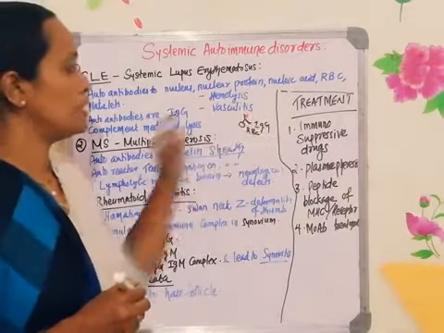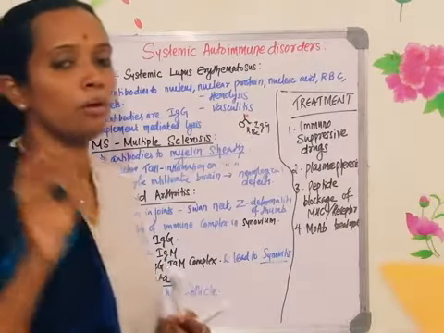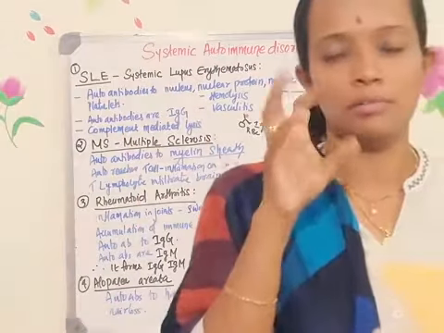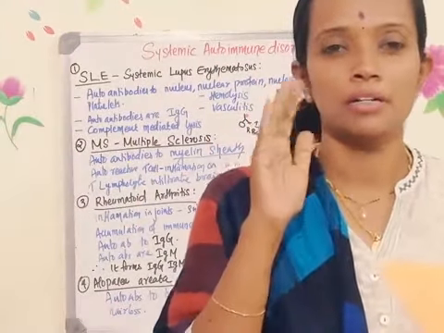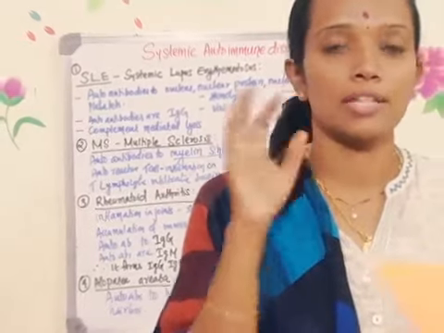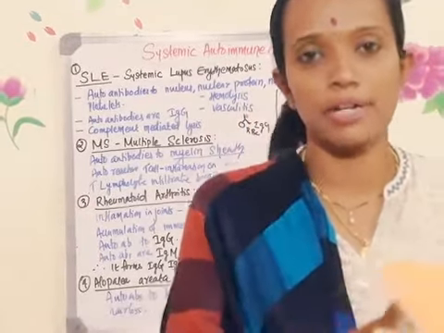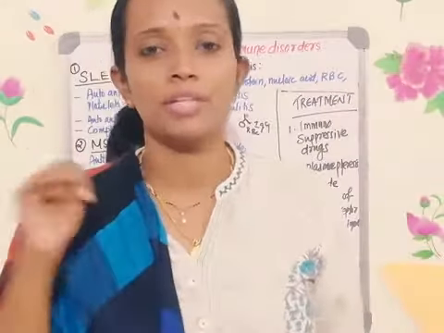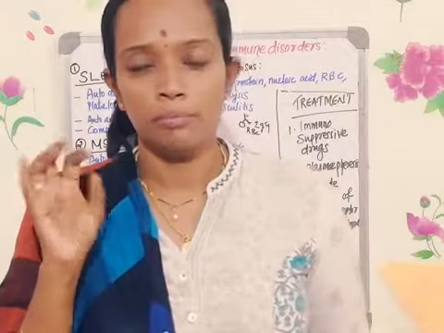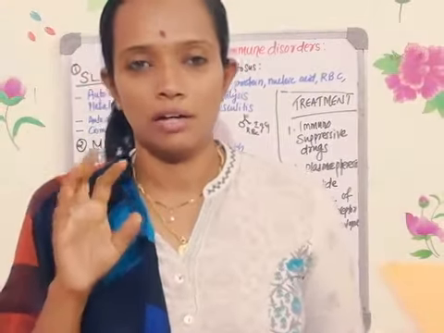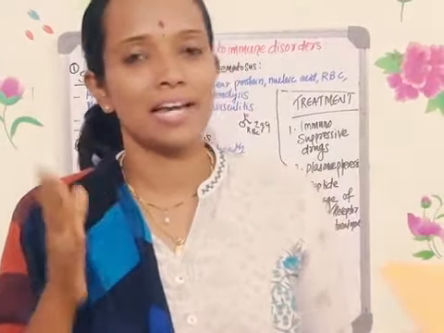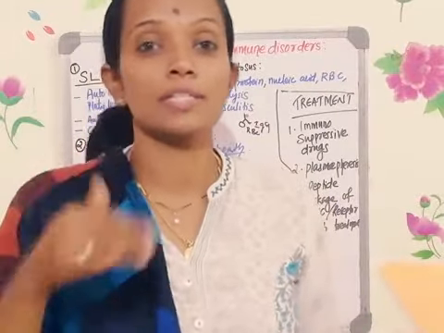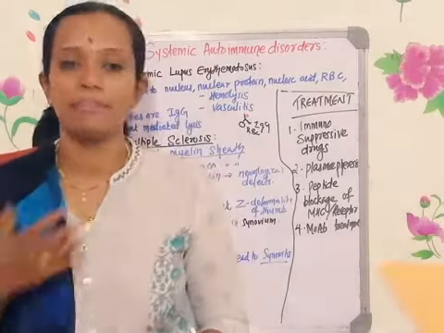Here the complements will bind, and you know that whenever the complement binds there, it will produce a larger component and a smaller one, a larger fraction and a smaller fraction. The larger fraction will be retained on the cell to form the membrane attack complex, whereas the smaller one will enter into the circulation. The major smaller ones which are released are known as C3A and C5A. These are the two major complements which will be released into the circulation. Excess amounts of C5A and C3A will be released.